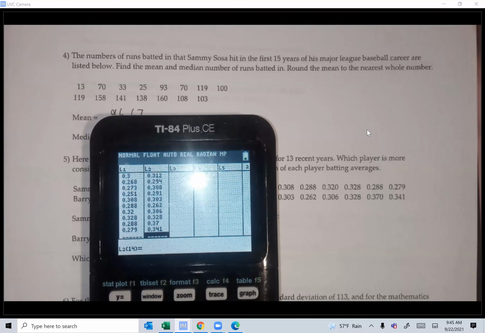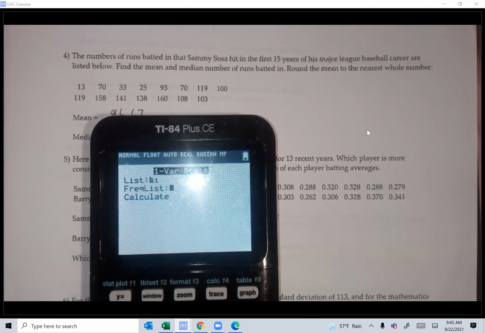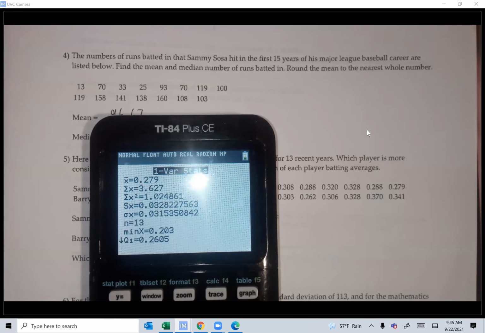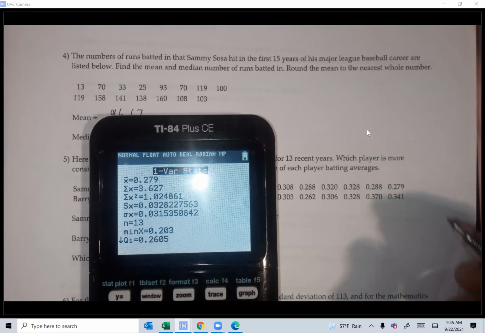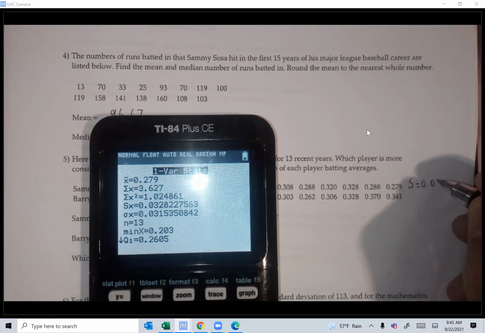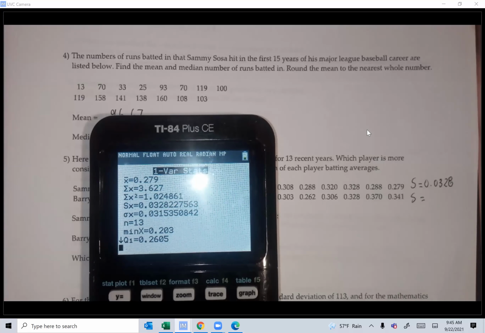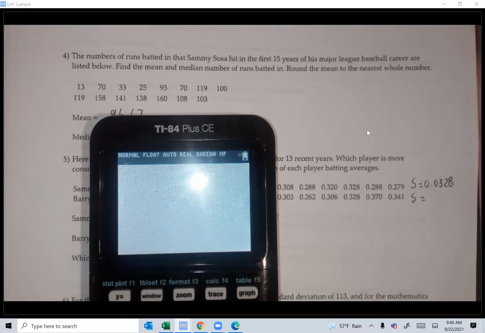All you have to do, guys, go to stat calc, one variable statistics, and hit calculate. And I got Sammy Sosa S is 0.0328. Let's say he says 4 decimal places. And let's find S for the other person. You go to stat, calc, one variable statistics, and you need to change L1 to L2, guys.